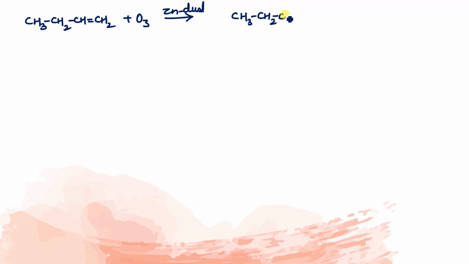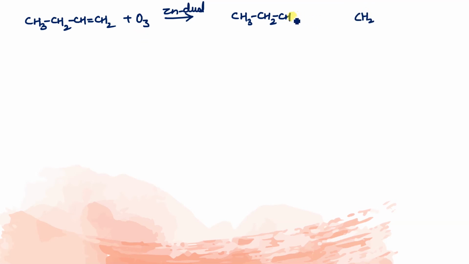What you have to do? Suppose that I am giving you 1-butene, okay, and ozonolysis. What you have to do? Zinc dust के presence में कुछ नहीं करना है. जहाँ double bond है उनको separate it. So one side you have 3 carbon, so let it be 3 carbon. Make the 3 carbon over here, CH2CH, and another side 1 carbon only, so like H2C.